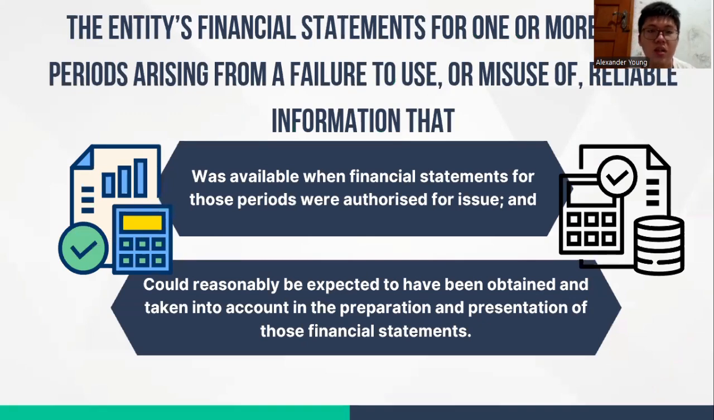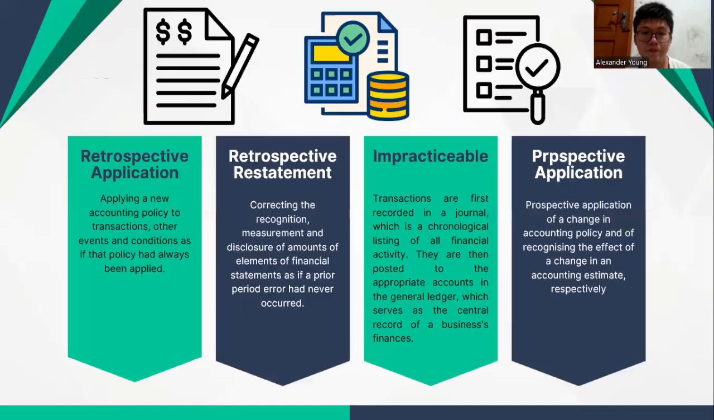Next, prior period errors are omissions from, and misstatements in, the entity's financial statements for one or more prior periods arising from a failure to use, or misuse of, reliable information that first, was available when financial statements for those periods were authorized for issue, and second, could reasonably be expected to have been obtained and taken into account in the preparation and presentation of those financial statements. Okay, so I will explain this one by one.